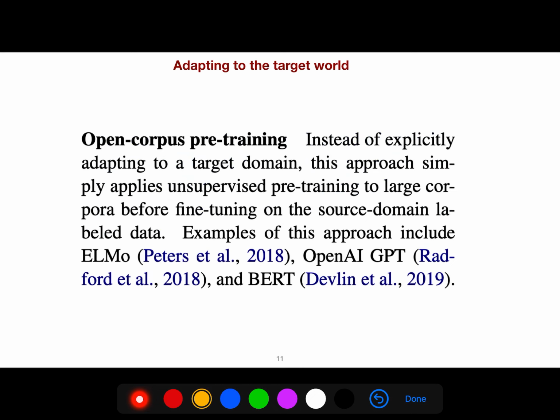Instead of explicitly adapting to a target domain, this approach simply applies unsupervised pre-training to large corpora before fine-tuning on the source domain labeled data. Examples of this approach include ELMo. I explained ELMo last year.